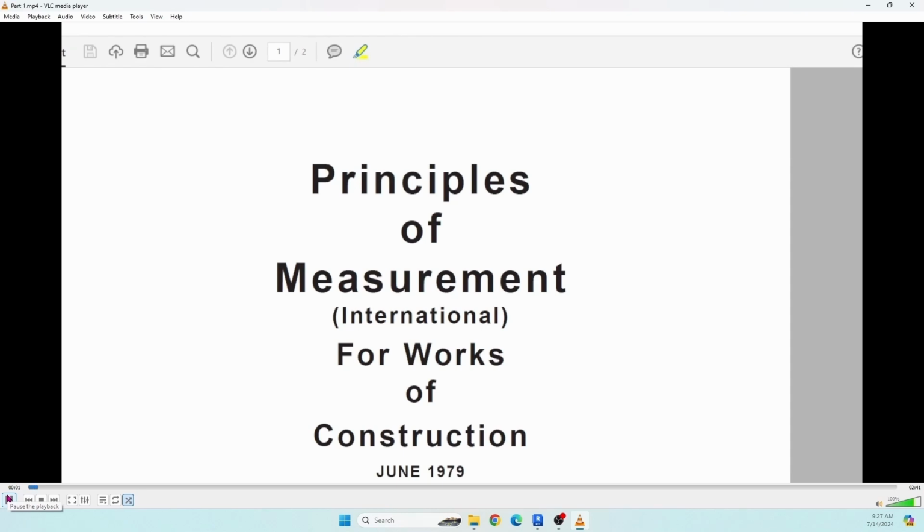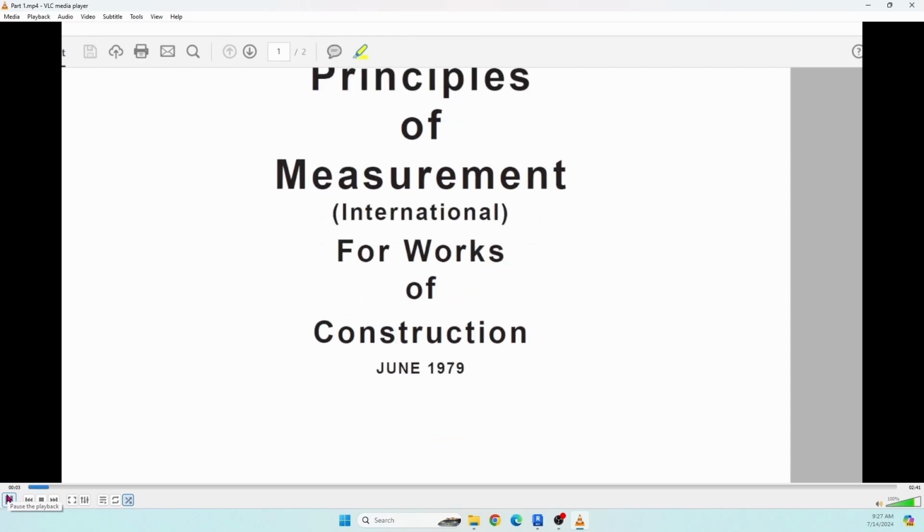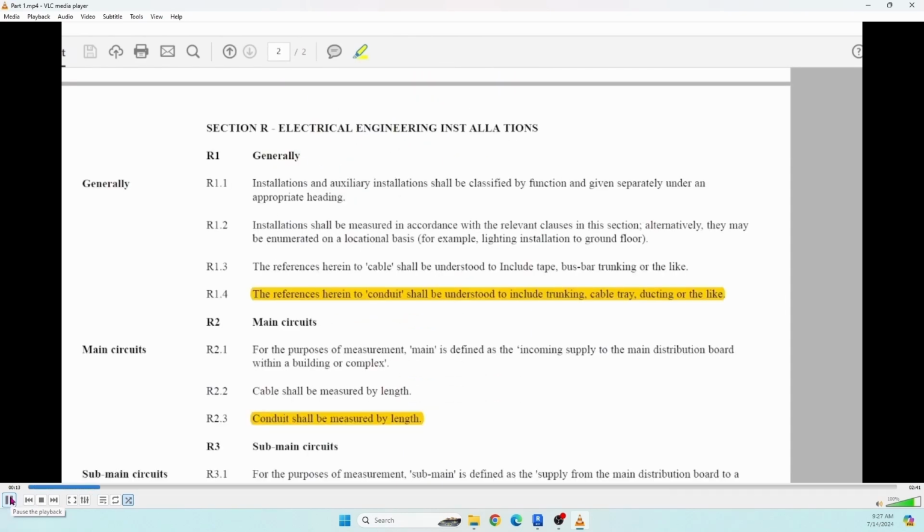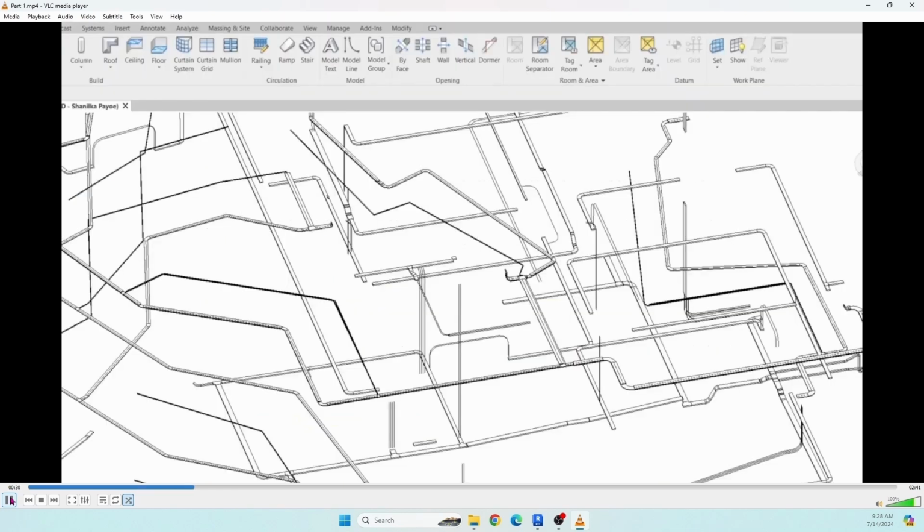For cable tray measurement, it is stated that cable tray shall be measured by length. However, we have to specify the width and height. First, you require to open the cable tray model from Revit.